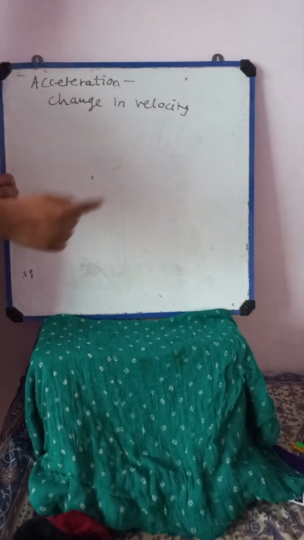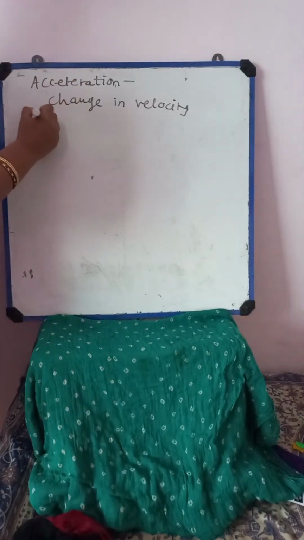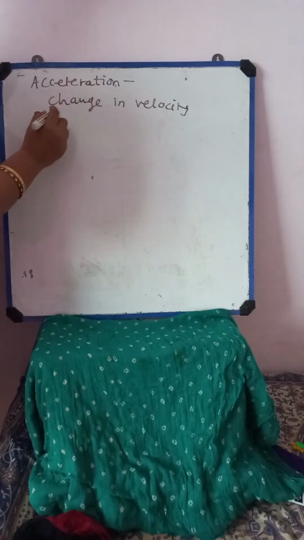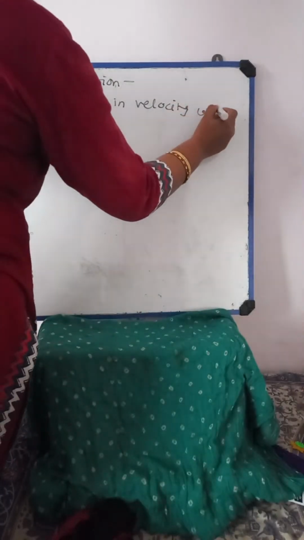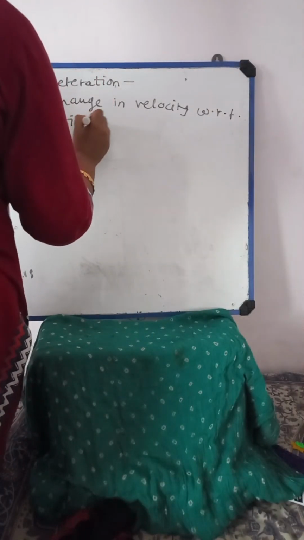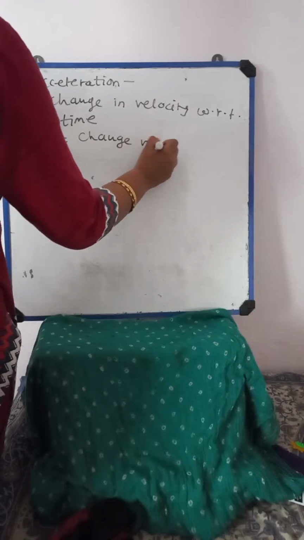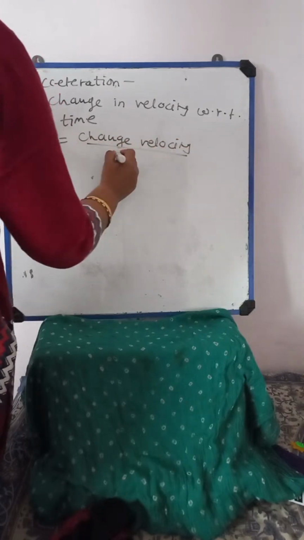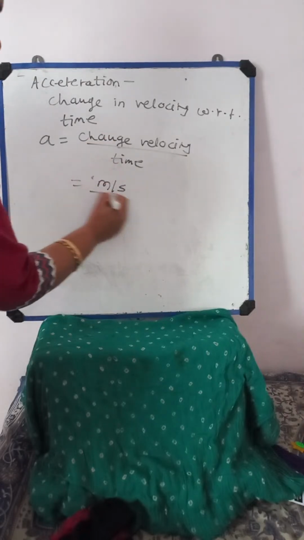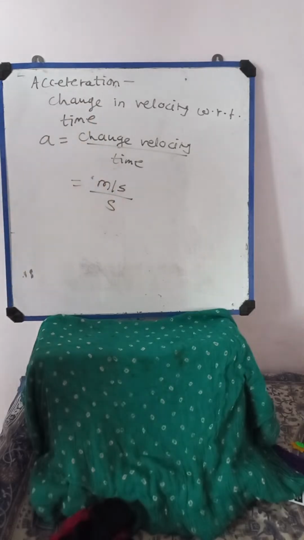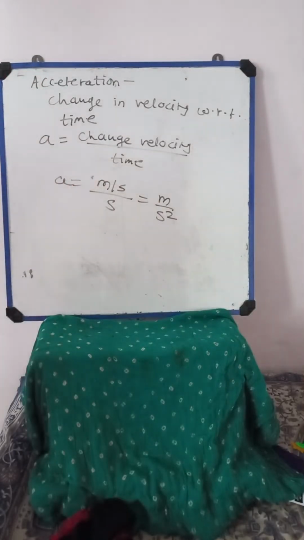If there is a change in velocity, that change in velocity causes the acceleration. Can you get this? So acceleration is nothing but change in velocity with respect to time. We can write it as change in velocity divided by time. Velocity we measure in meter per second, and time is measured in seconds. So here the SI unit is meter per second square. This is nothing but your acceleration.